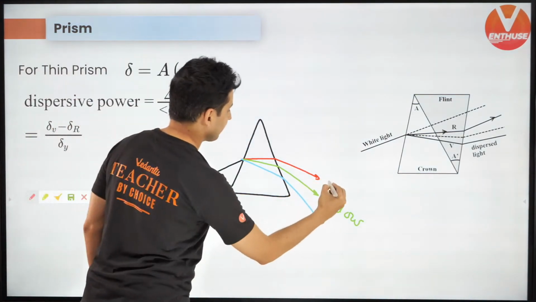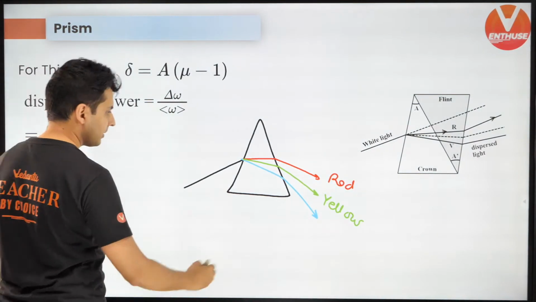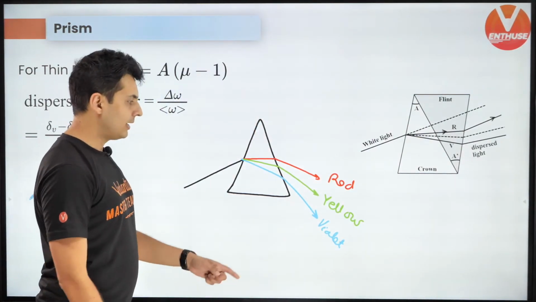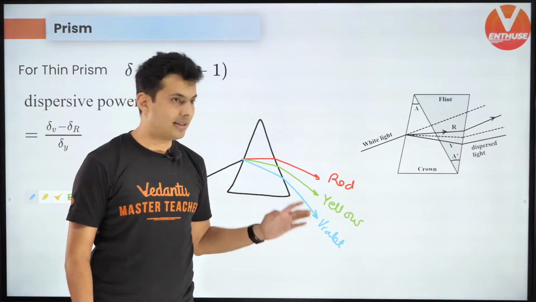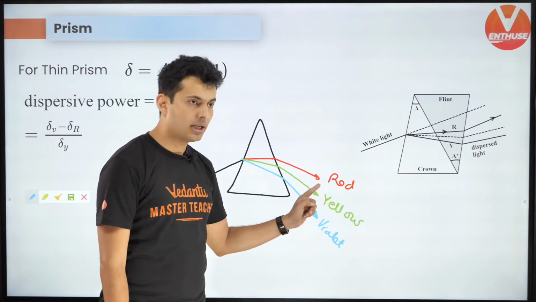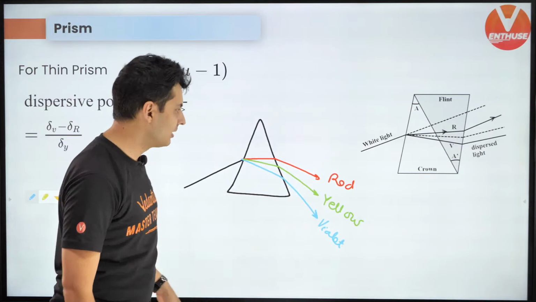Okay, this is red, yeah, you're not colorblind for red, and this is violet, this is blue, but this is violet. Okay, that's how things work. So I don't have colors, so you have to pretend that this is violet, you have to pretend that this is yellow, and you don't have to pretend here, this is red, guys. Okay, please, if you're seeing this as something else, then you are actually colorblind.